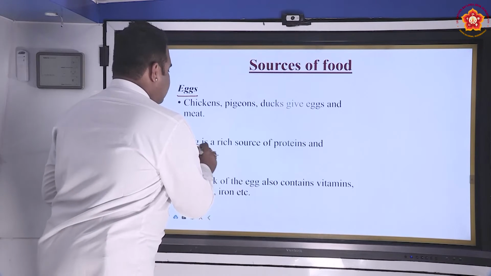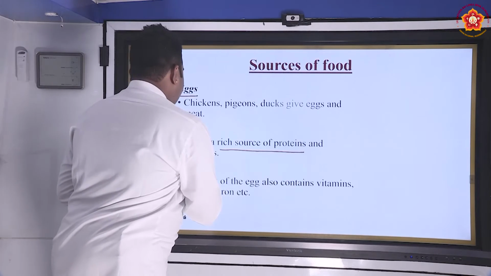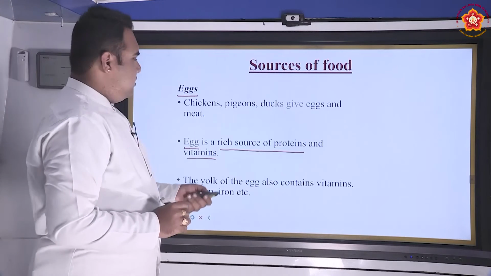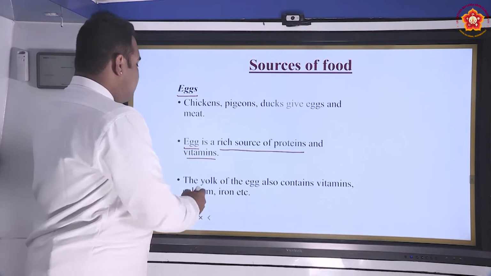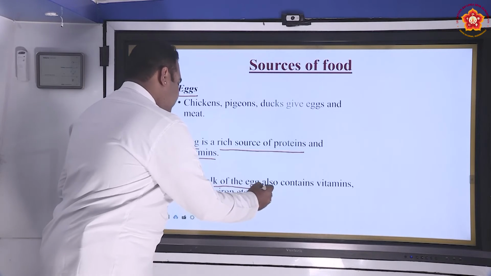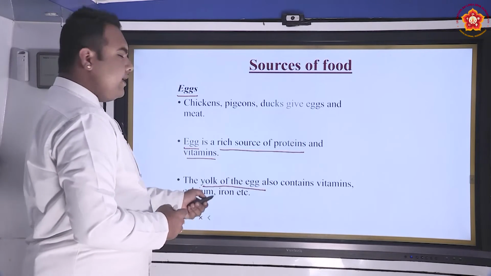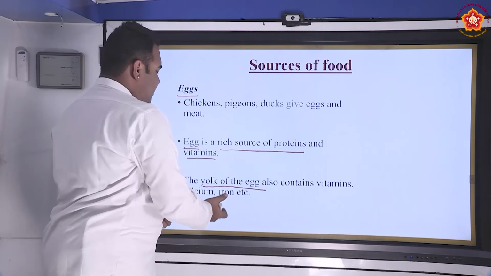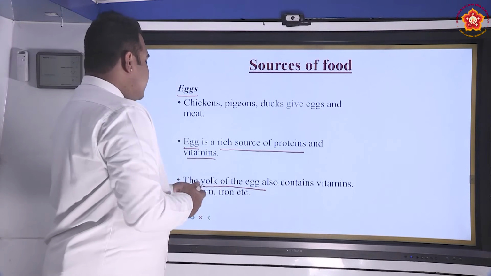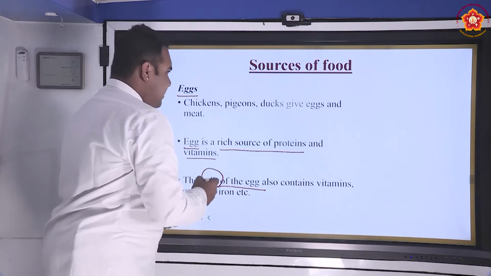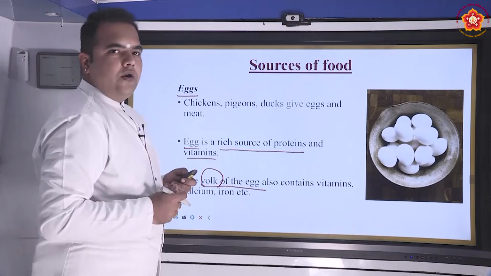An egg is a rich source of protein and vitamins. So eggs contain a lot of protein and vitamins in them. The yolk of the egg also contains vitamins, calcium, and iron. So these are the different components that are contained in the yolk of the egg.